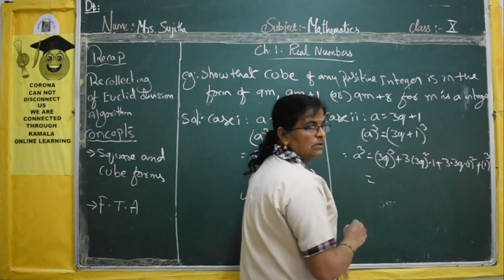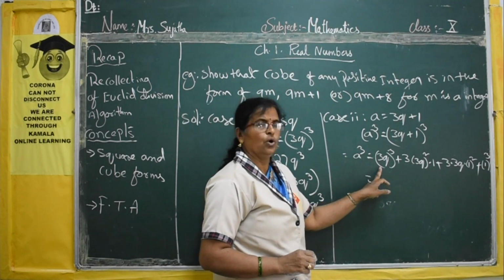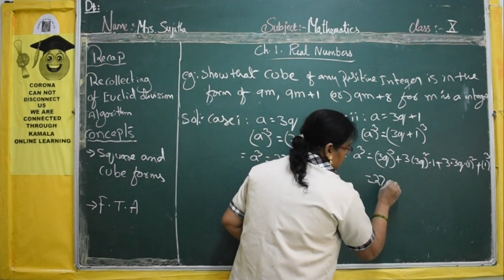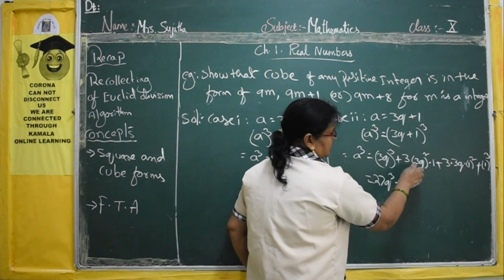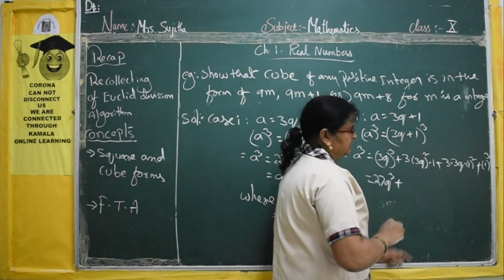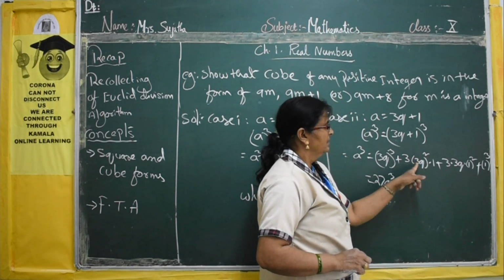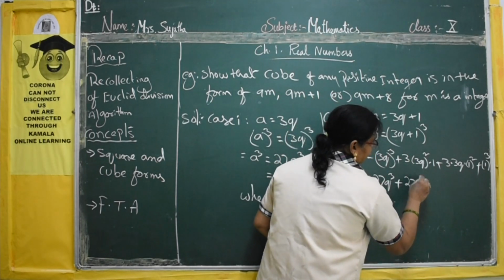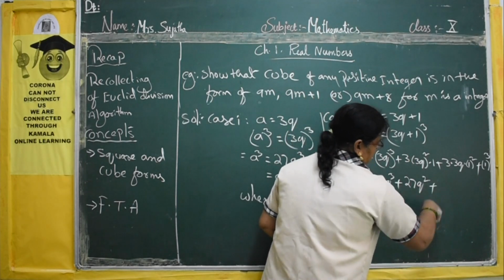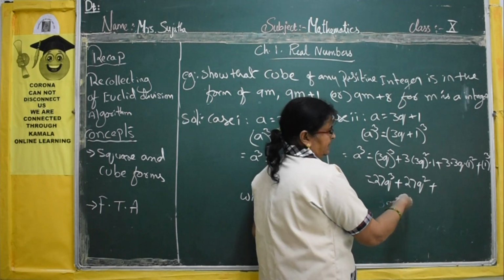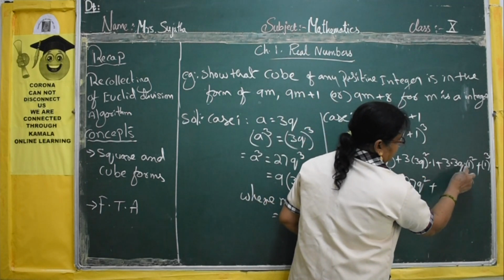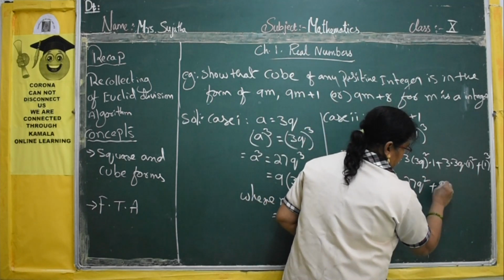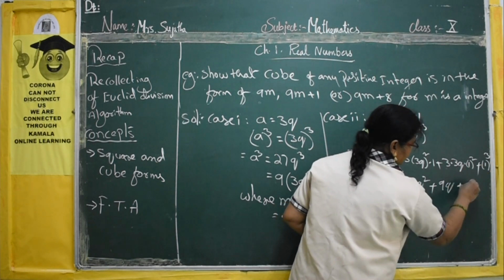That is equal to (3q) whole cube, which means 27q cube, plus 3 into (3q) whole square. (3q) whole square means 9q square, and 9 into 3 is 27q square. Plus 3 into 3q into 1, which is 3 threes are 9, so 9q, plus 1.